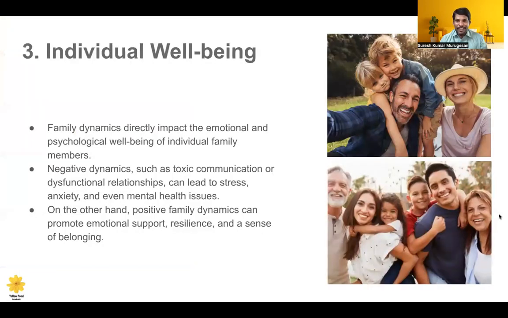Next one is individual well-being. See, if I am in a family, as a part of the family, if my well-being is affected, definitely that contributes to other members. If I am okay, others are okay. If I am not okay, it will definitely disturb other members in the family also. Family dynamics have a huge impact on the emotional and psychological well-being of the family members. If I am emotionally and psychologically well and healthy, then I will be good with the other family members.